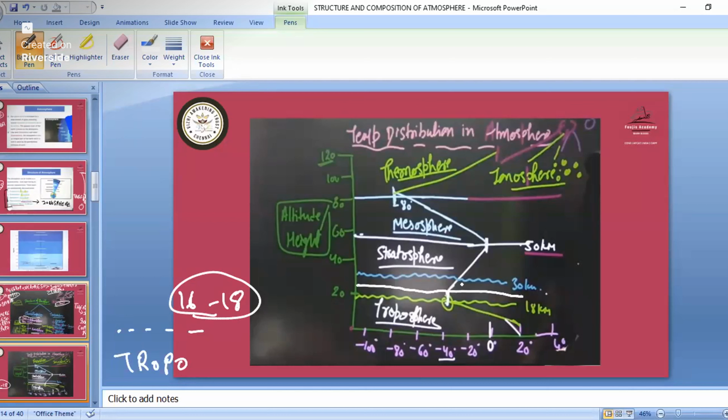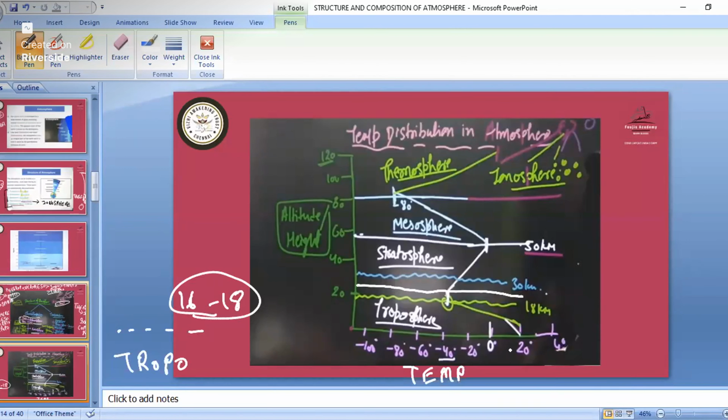Now we are arranging all these layers based on temperature distribution. According to height we have given the vertical axis, and horizontally we have taken temperature.